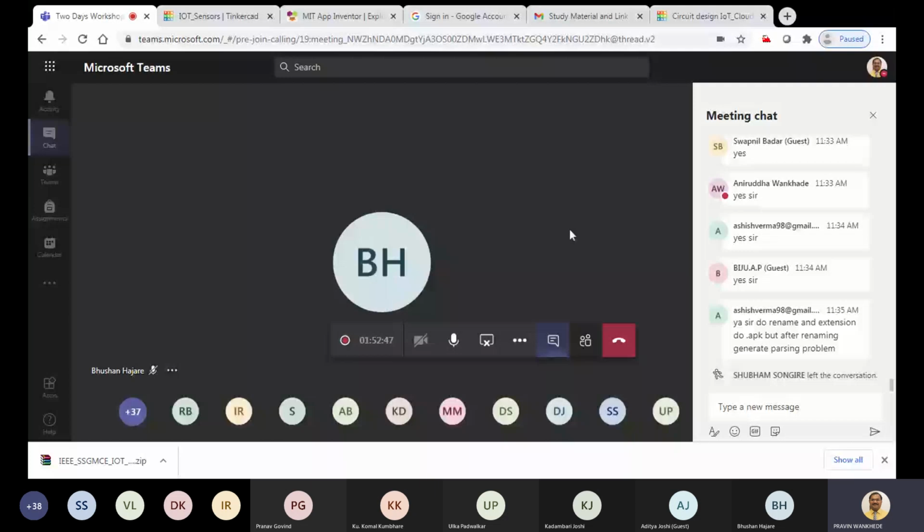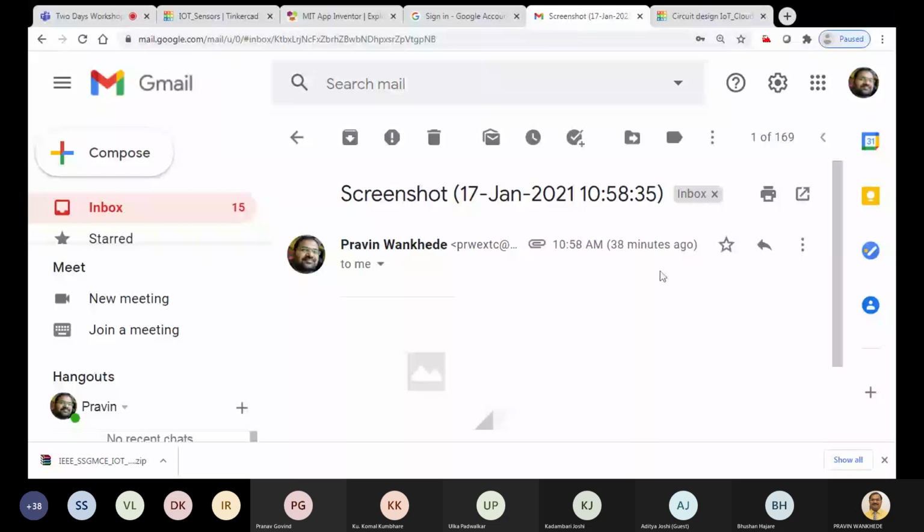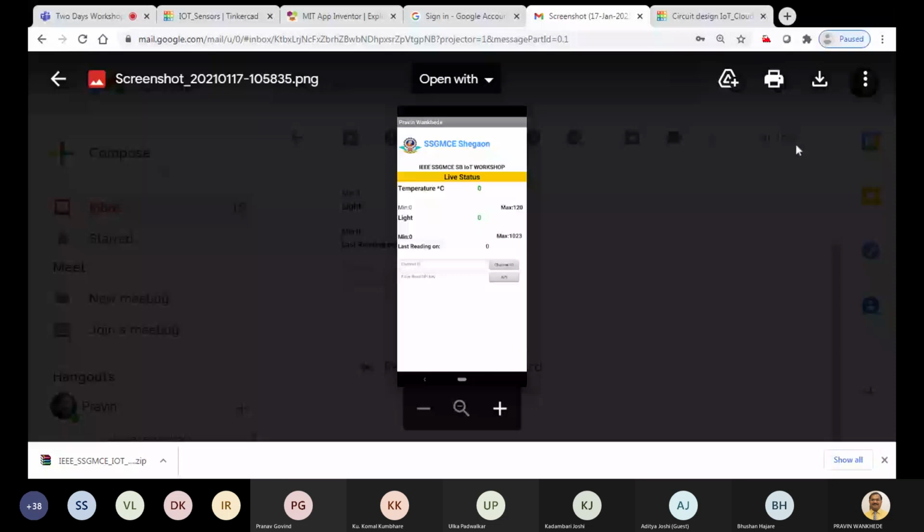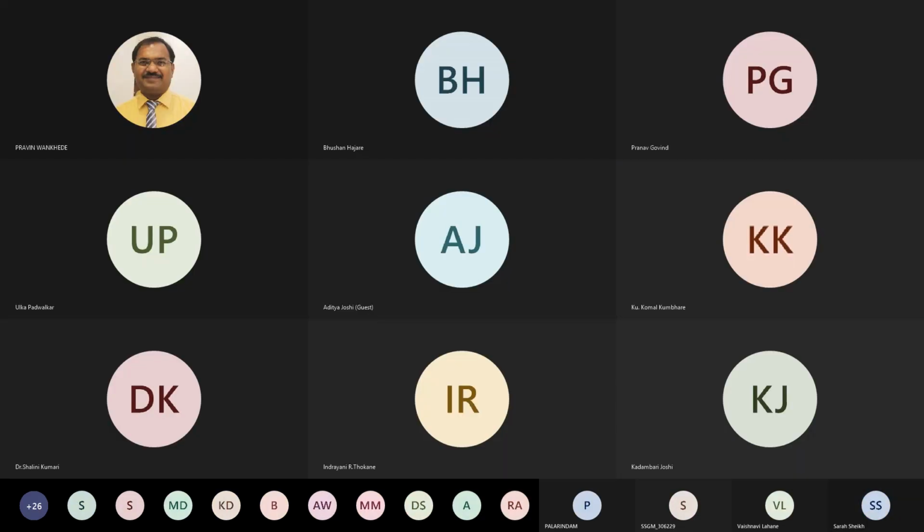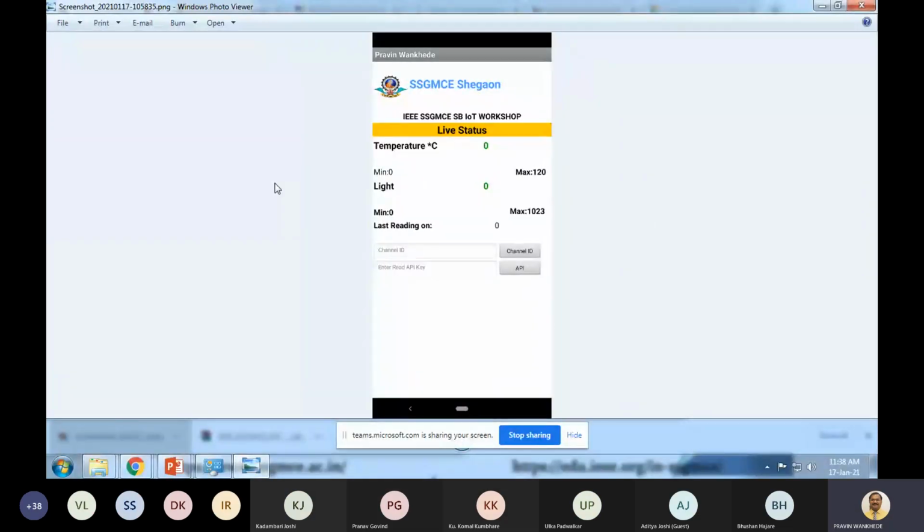Once you are done with this, I'll show you. If you install the app, you'll get the view like this, correct?